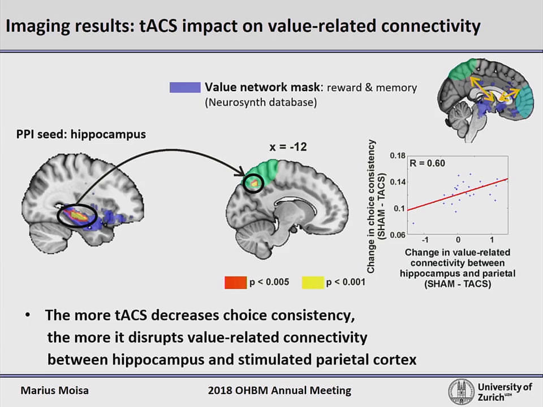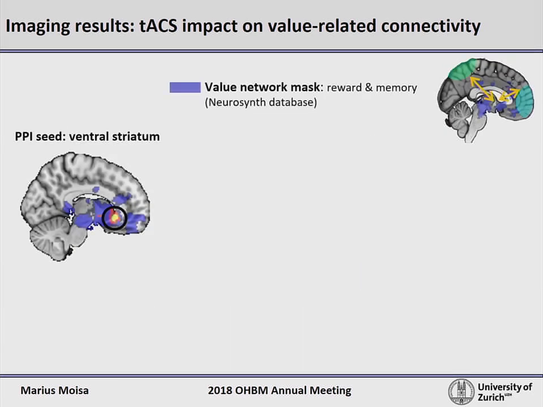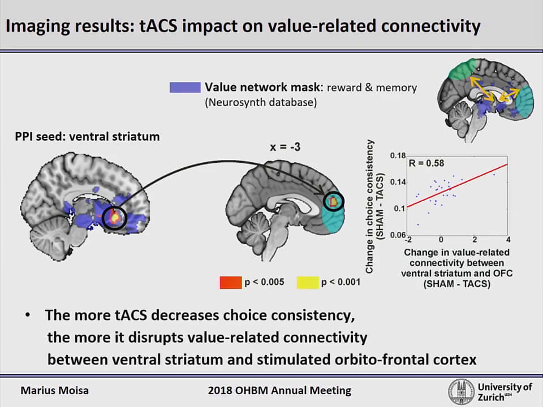and stimulated parietal cortex. Similarly, a second PPI analysis with the seed in ventral striatum revealed that the stronger the TACS decrease on choice consistency, the stronger the decrease in value-related functional coupling between ventral striatum and stimulated frontal cortex. Thus, these two connectivity analyses revealed that anti-phase TACS decreases the functional connectivity between frontal and parietal areas and subcortical valuation regions in a manner that is dependent on the impact of the stimulation on behavior.